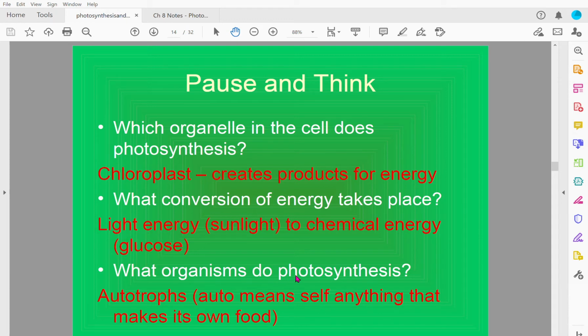And what organisms do photosynthesis? Autotrophs make their own food, like plants. We don't make our own food, we consume our food. So that is just the end of that part. Let's go ahead and look at the next notes.